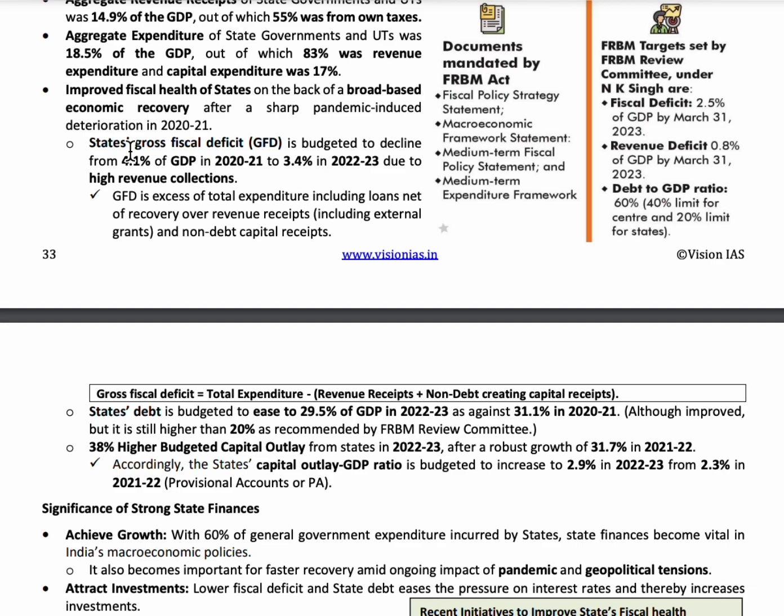So in simple terms, when the total expenditure is more than the total earning, it is called gross fiscal deficit. Okay, so GFD or gross fiscal deficit decreased from 4.1% in 2020-21 to 3.4% in 2022-23 due to high revenue collections.